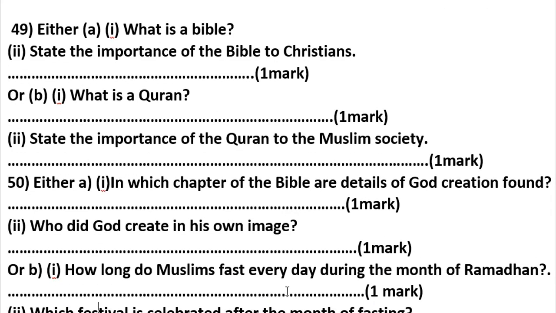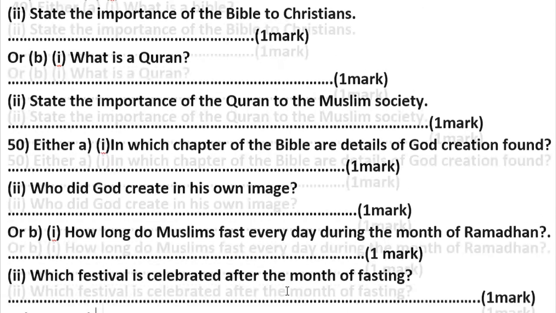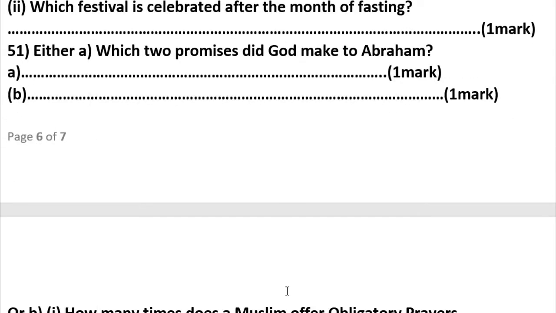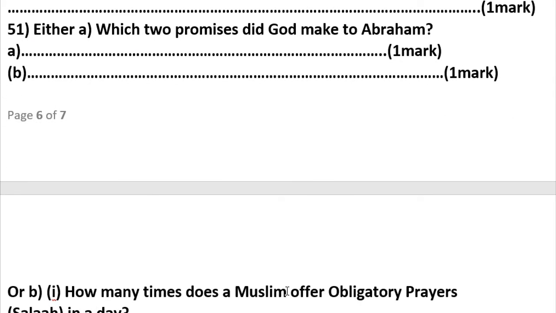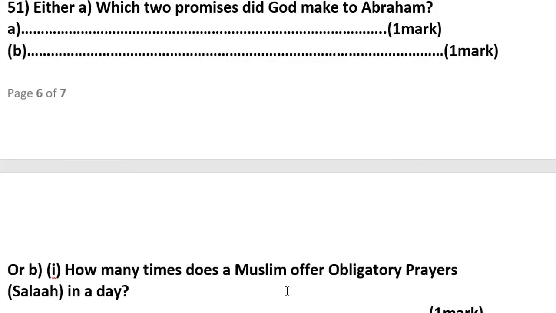Number 50. In which chapter of the Bible are details of God's creation? It is in Genesis chapter 1. And then we can say, who did God create in his image? He created a man. I think that together we can gain more.